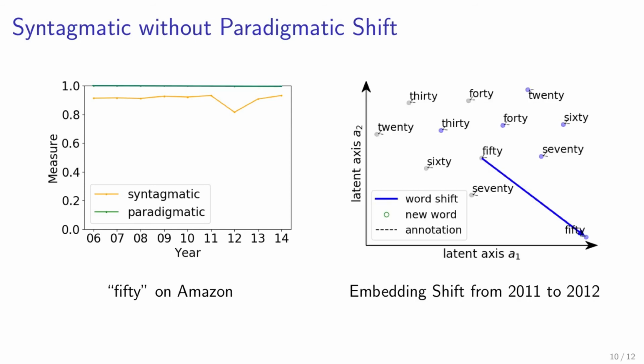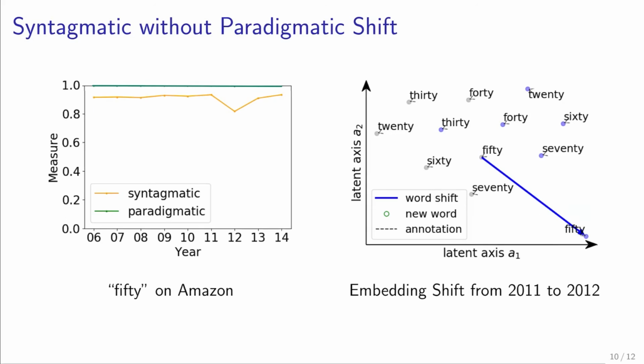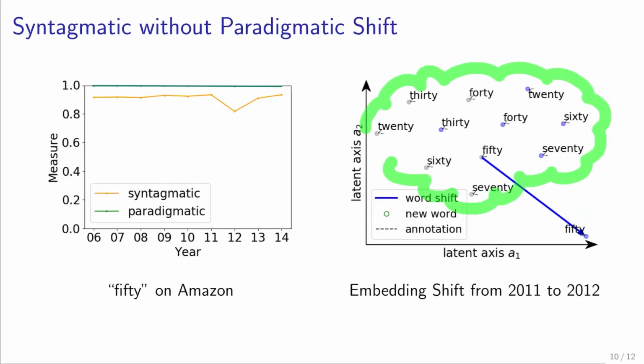In the illustration here, only the 5 nearest neighbors to 50 in the given year are displayed, and they stay the same, namely 30, 40, 20, and so on. Although it's not visible in the illustration here, and this is a side product of the dimensionality reduction, the nearest neighbors also remain in the same order as before, but the position of 50 in the embedding shifted.